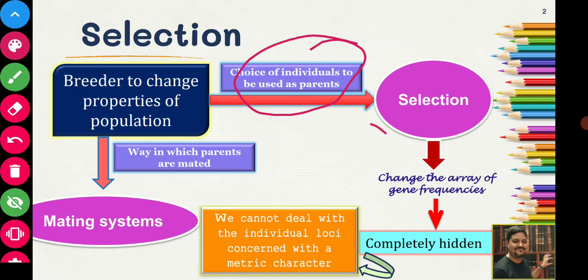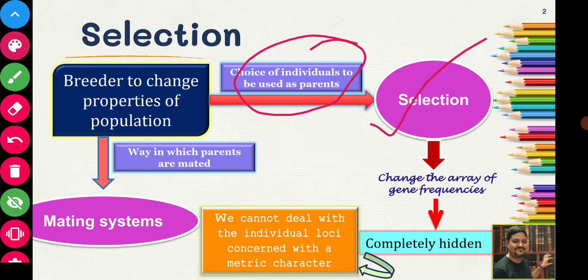That is called selection. So selection means choosing animals and allowing them to produce the next generation, or choosing animals to act as parents. So the first weapon the breeder has is selection.